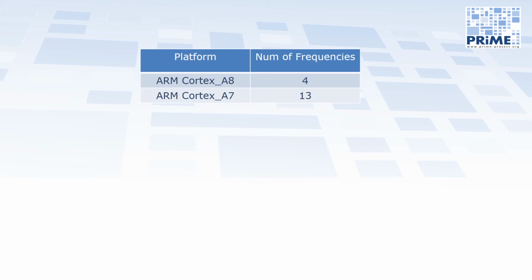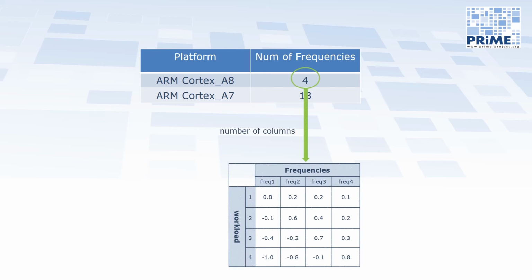The number of supported frequencies affects the runtime management algorithm like reinforcement learning, which is used to optimize the frequency setting during runtime. The number of frequencies determines the number of columns in the learning table used to record the rewards and penalties for each frequency setting decision.